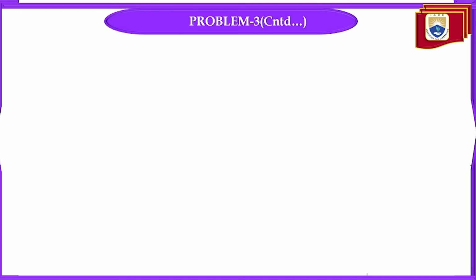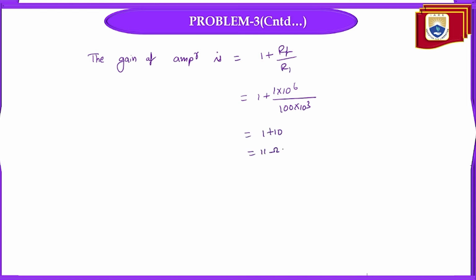And next, the gain of the amplifier. The gain of the amplifier I am writing here as 1 plus RF by R1. That is the non-inverting gain, equal to 1 plus 1 mega ohm divided by 100 kilo ohms. That is nothing but 1 plus 10, which is equal to 11. No units for gain. The gain is 11 we got here.